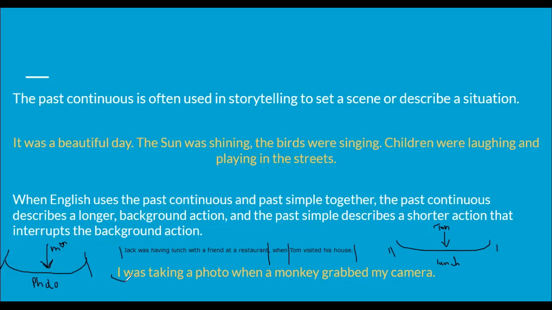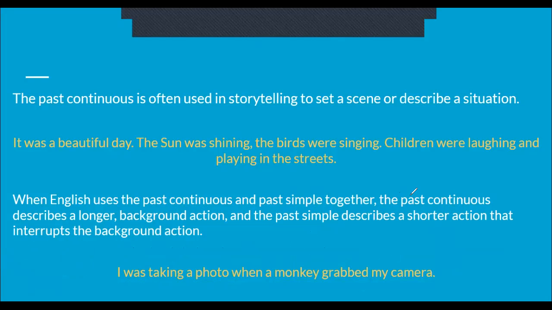So I was taking a photo. Subject, the past form of be, present participle. I was taking a photo. The rest of the sentence, this is a longer background action, past continuous. A monkey grabbed my camera. This is a past simple. Grabbed, the past form of the verb, a simple one event that happened here. So you are trying to emphasize that I was in the process of doing something when one thing came and interrupted me. So usually when the past continuous and past simple are used together, the past continuous describes a longer background action and the past simple describes a shorter action that interrupts the background action.